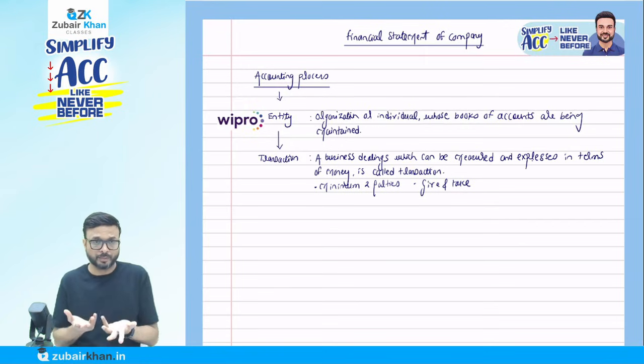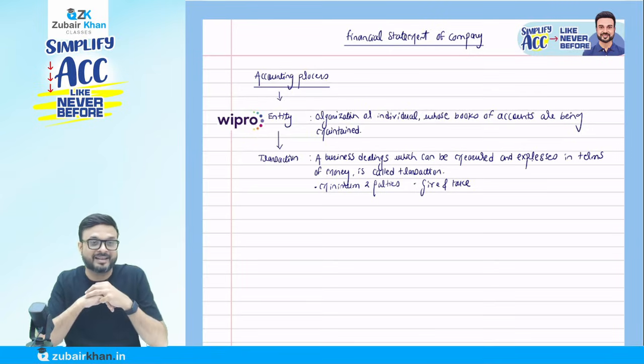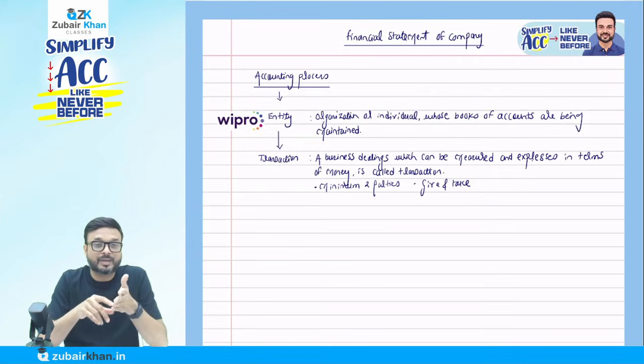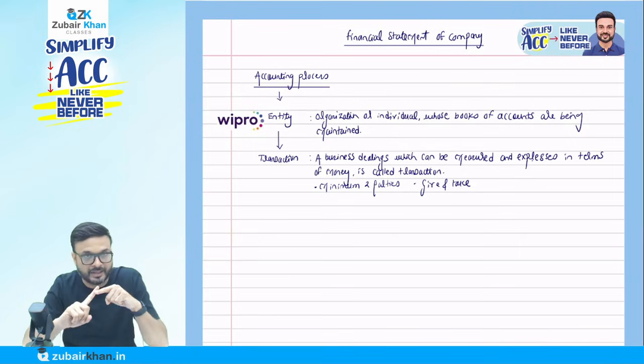The answer is no, because we cannot measure that honesty in terms of money. So we cannot record it in the books of account. Something which we can measure in terms of money, only that we have to record in the books of accounts.